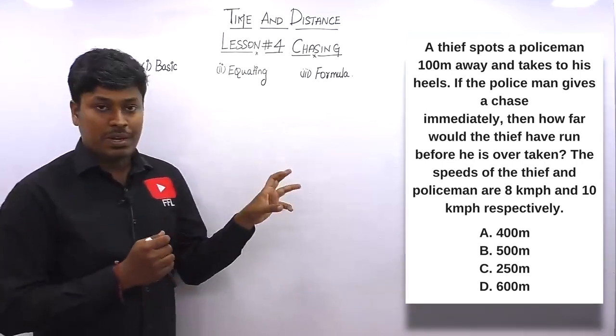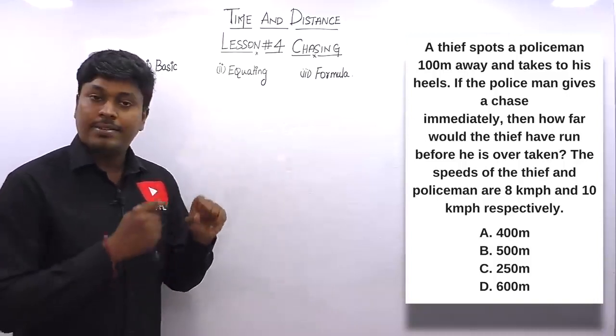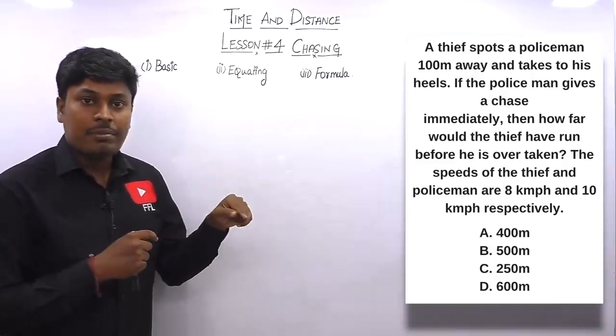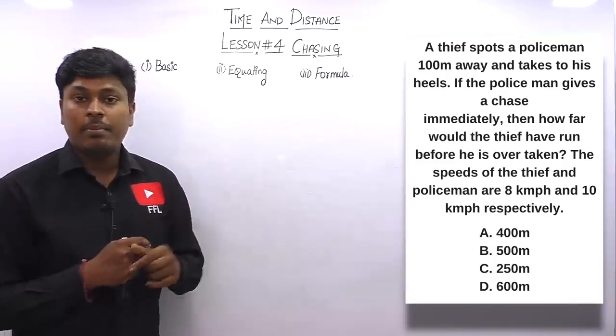So friends, you understood the concept, right? They have given 2 speeds. The thief speed is given, and the policeman speed is also given. So the policeman speed is 10 kilometers per hour and the thief speed is 8 kilometers per hour.